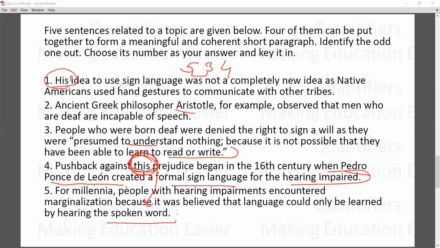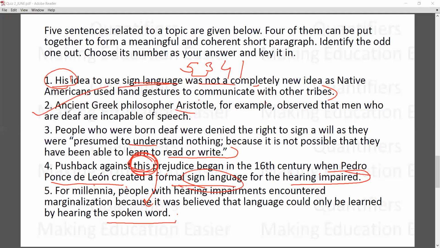Now, his idea to use sign language, whose idea was the sign language? It was actually Pedro Ponce de Leon. So 5-3-4-1 makes a pair. To use sign language was not a completely new idea, as Native Americans used hand gestures to communicate with other tribes. Now let's see why 2 is an odd one out.